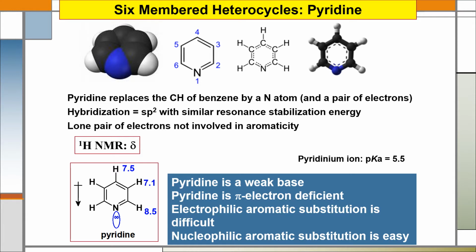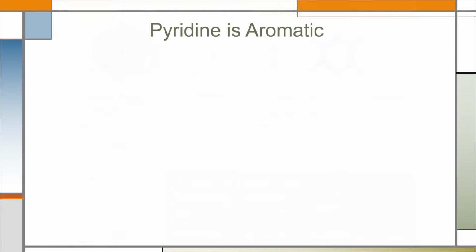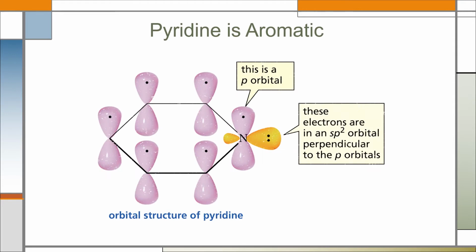We can see the structure of pyridine here. Actually, its structure is similar to benzene. Pyridine replaces one of the CH of benzene by a nitrogen atom. Pyridine is an aromatic compound.